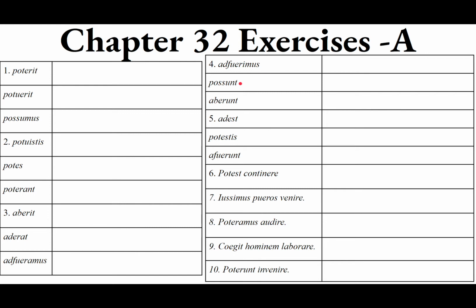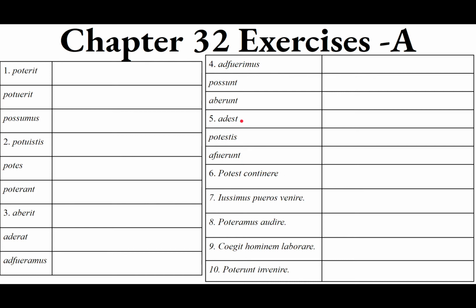Possunt. So it's pot and sunt. Sunt, they are, and then pot, able to. They are able to. They can. We'll take a complementary infinitive. Aberunt. So it's erunt, the third person plural future. They will be. And then ab means away, absent. So they will be absent. They will be away. They will not be here.